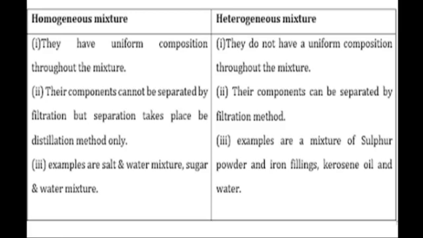Their components can be separated by the filtration method in heterogeneous mixtures. Examples for homogeneous mixture: salt and water mixture, sugar and water mixture. For heterogeneous: sulfur powder and iron filings, kerosene oil and water.